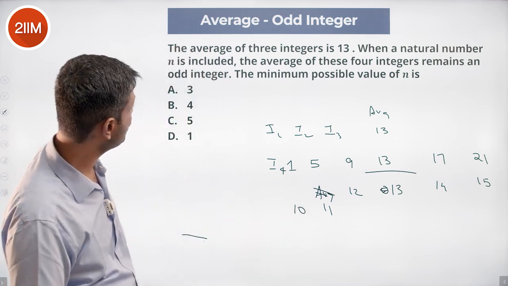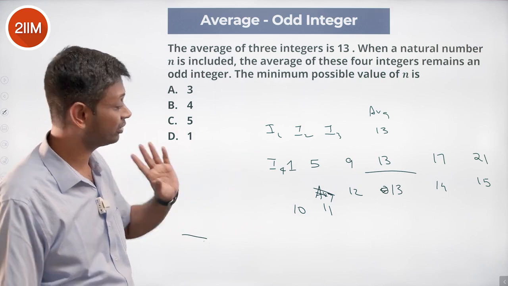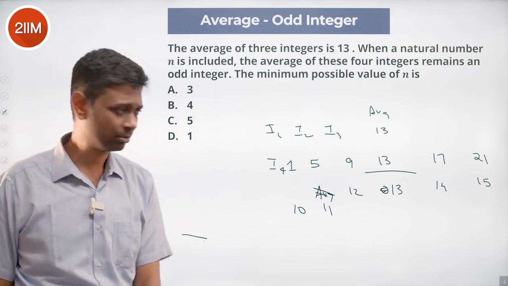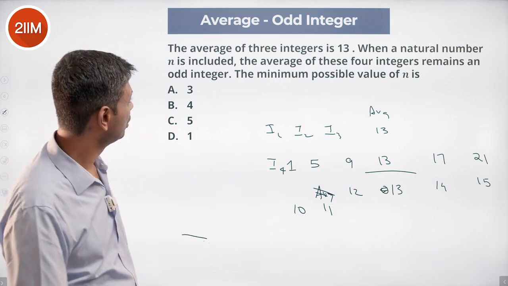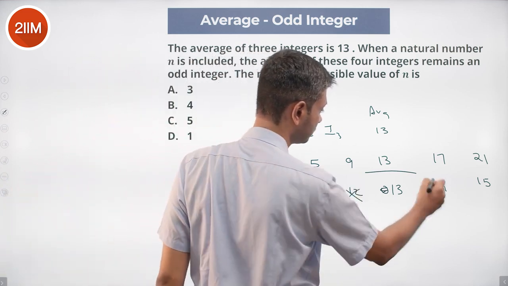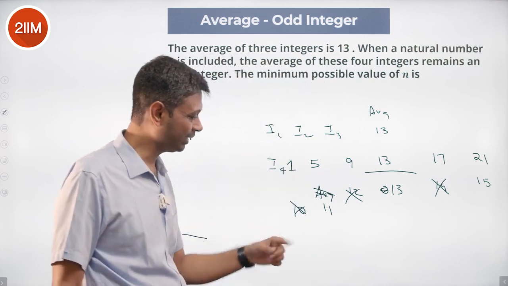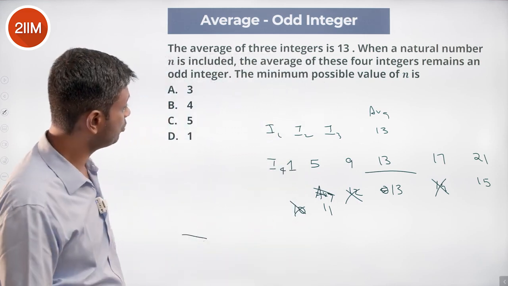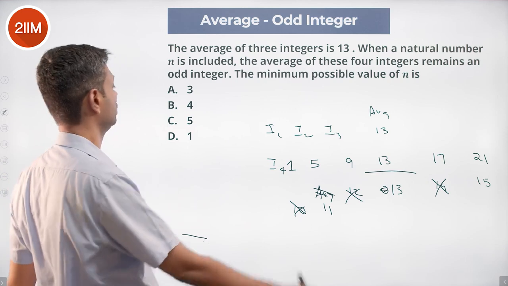The average of 3 integers, natural numbers. The fourth one, I4, is a natural number. You cannot bring less than this. It's an odd integer, so I should not include these numbers. So you can bring in 5 and the average could go to 11. The minimum possible value of n or I4 is 5.